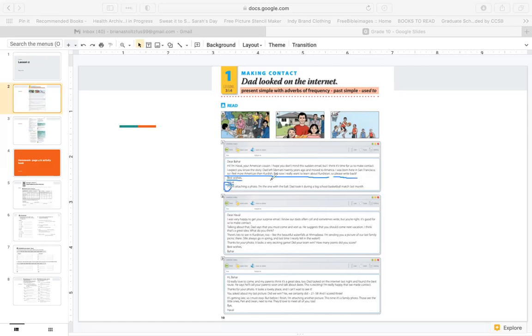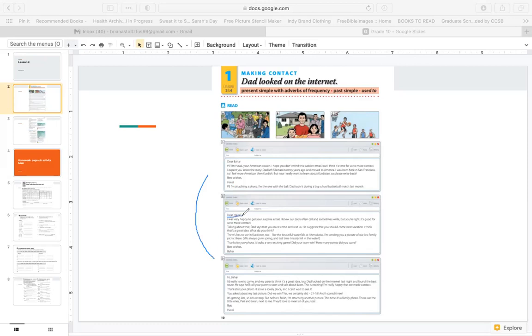P.S. stands for postscript. It means like a little note at the bottom, like a little more information. Repeat after me. I'm attaching a photo. I'm the one with the ball. Dad took it during a big school basketball match last month. Okay, let's see what Bahar says.